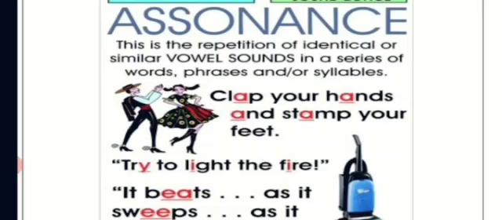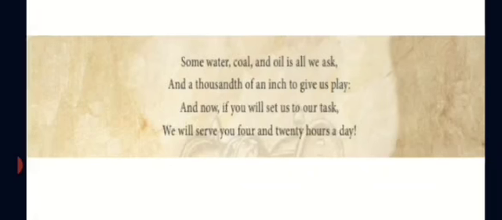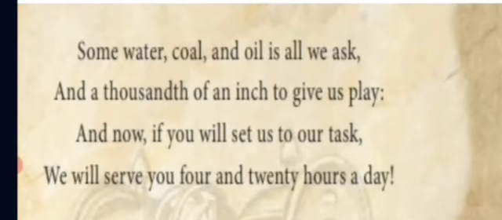Try to light the fire. Then you see, it beats as it sweeps. EA is also making E sound only. So, assonance we have in our syllabus, in The Secret of the Machines. In the 2nd stanza, see the first line: Some water, coal and oil is all we ask. See, the vowel A is repeated in all, ask. This is known as assonance.